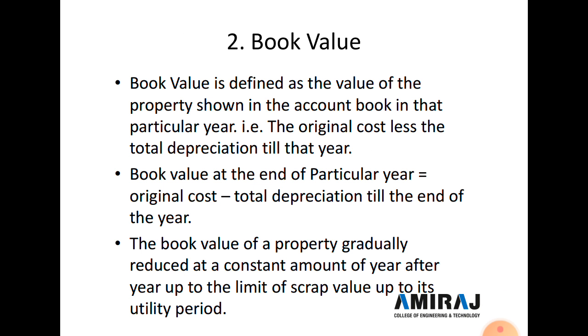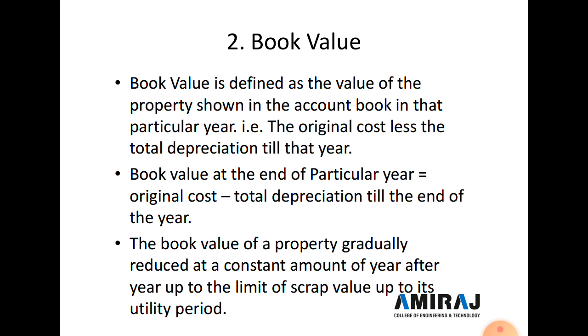Now the second type of value is book value. So book value is defined as the value of the property shown in the account book in that particular year, like the original cost less the total depreciation till that year.